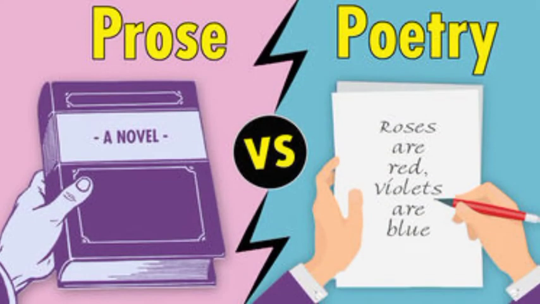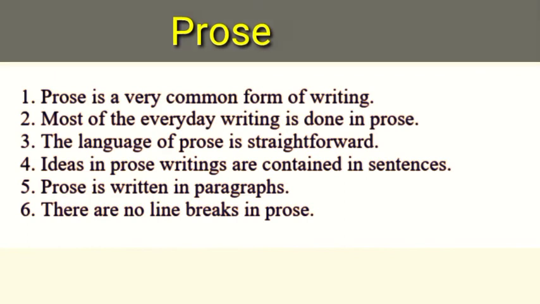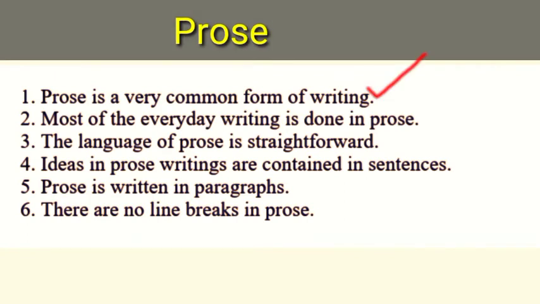See, some of the differentiating characteristics of prose and poetry can be listed. Let us first try to understand the characteristics of prose. Prose is a very common form of writing, because generally people write in the language of prose. Most people write most of the things in the language of prose. The language of prose is often straightforward and goes very close to the natural language of the people. It is very close to the language that people use every day.